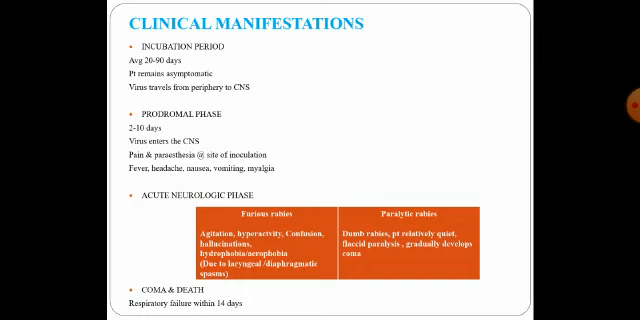Followed by the furious rabies, there is a stage of paralytic rabies, wherein the patient is completely quiet. It is also referred to as dumb rabies. He goes into a state of flaccid paralysis and then gradually goes into coma and death. The death of the infected individual is basically due to respiratory failure, which occurs within 14 days of the neurological symptoms.